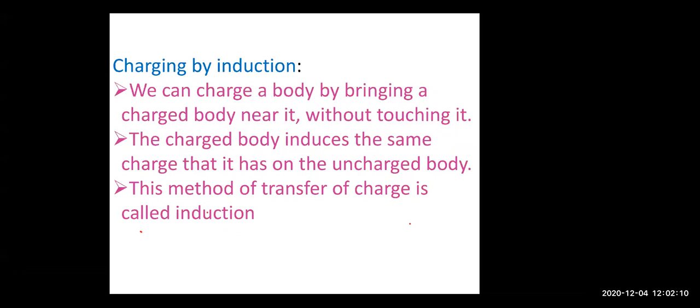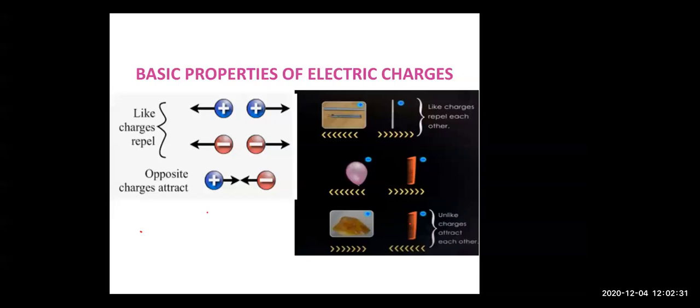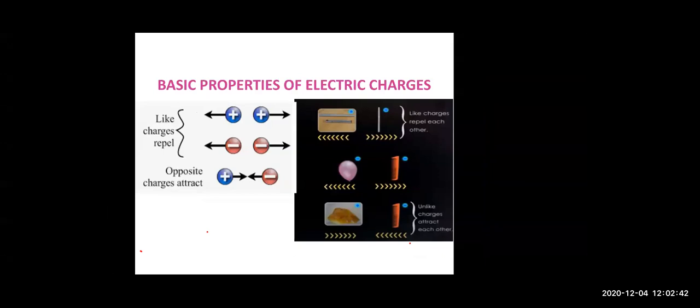Okay, children? So, let's see some of the basic properties of electric charge. We know that like charges repel each other, right? Like charges repel each other, means positive and positive will repel, they will move away. Negative and negative will move away, right?